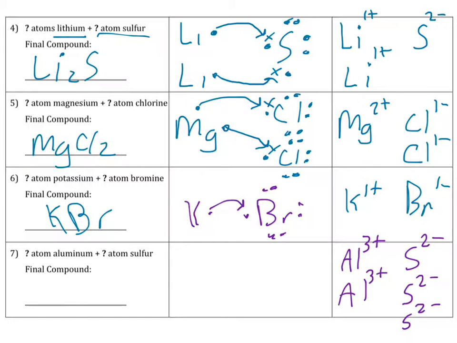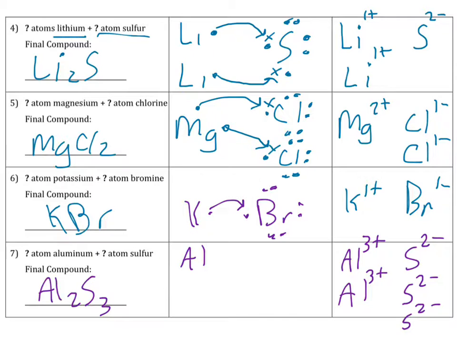Notice how the aluminum was a 3 plus. Each one makes a total of 6 plus. Notice how the sulfur is 2 negative, and each one all together makes a 6 negative, so it's balanced. And so the formula here will end up being Al2S3. And so let's take a look at how that works.